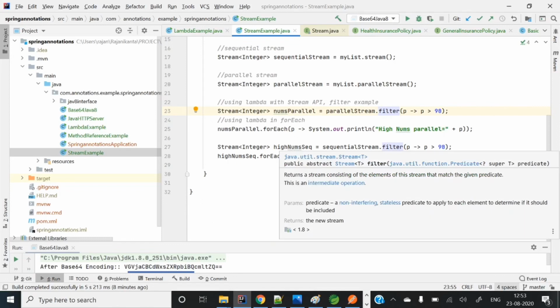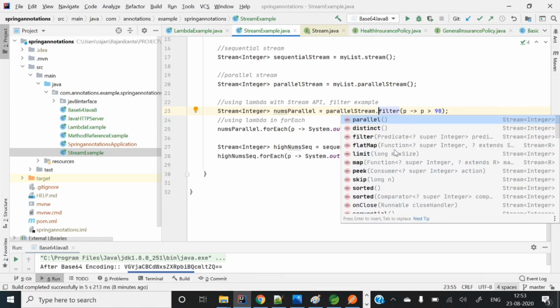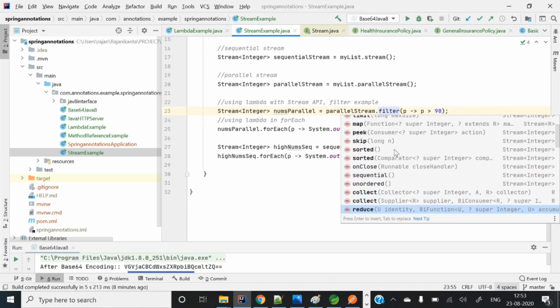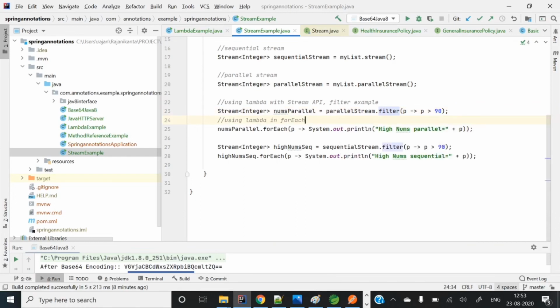If you see here, in this stream a lot of methods are there: parallel, distinct, filter, map, limit, peek, skip, sorted, unordered, collect. A lot of methods are there. I will create a separate video for streams and we can explore all these methods one by one. Here I am applying a filter and passing a lambda, which indicates to collect those numbers which are greater than 90. So we'll get a stream, and from the stream I am doing a forEach.